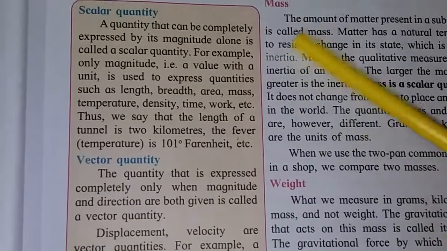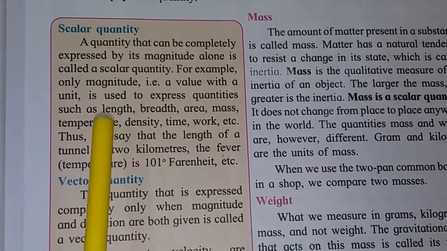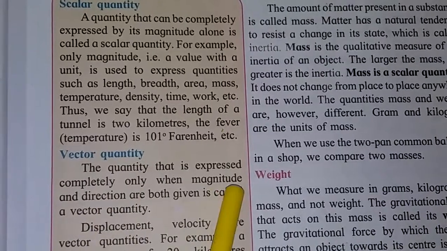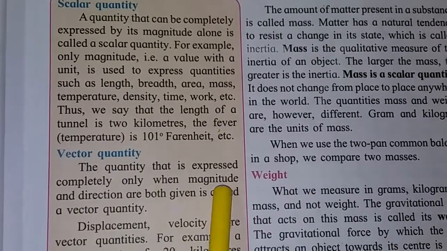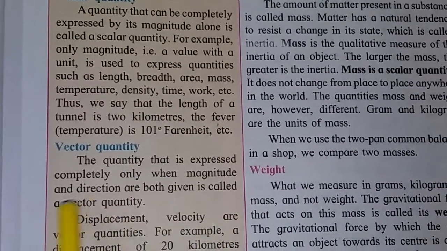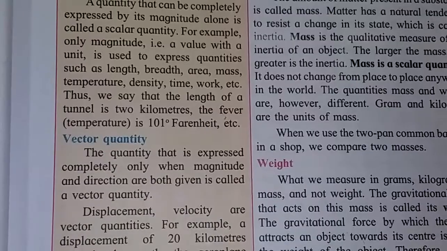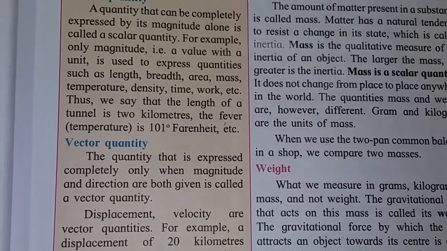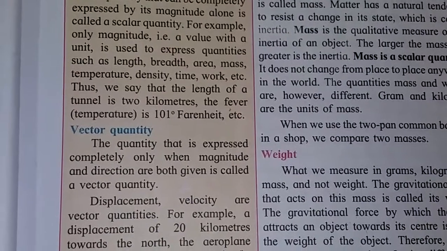See, in scalar quantity we are considering only magnitude. But in vector quantity we are considering direction and magnitude both. Direction means upward direction, downward direction, south, north, east, west. These are the directions.